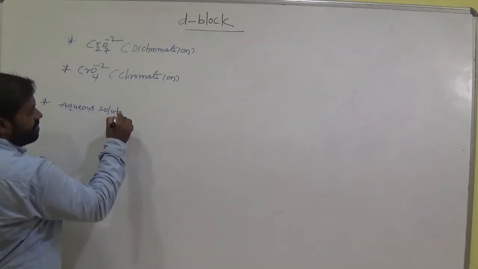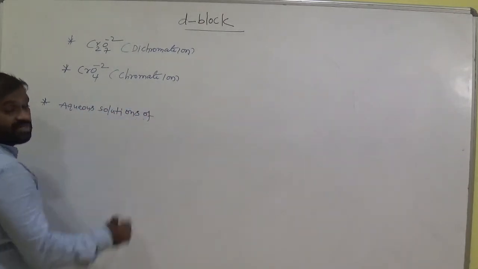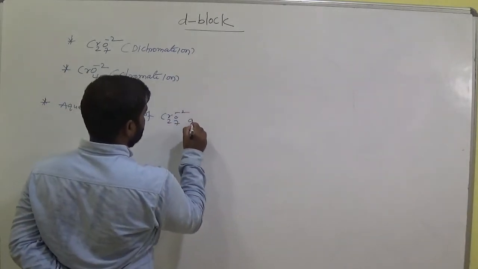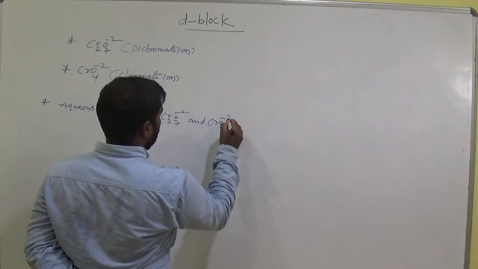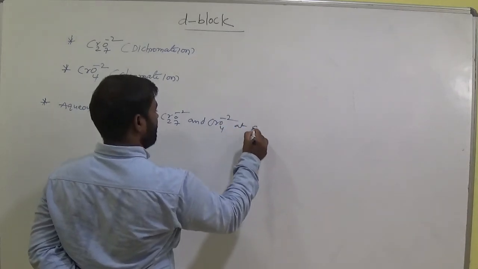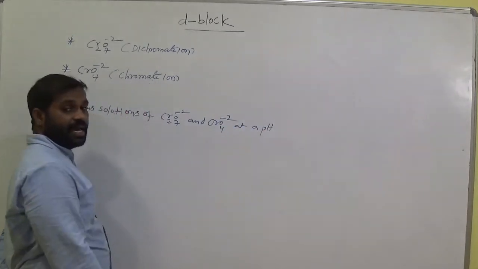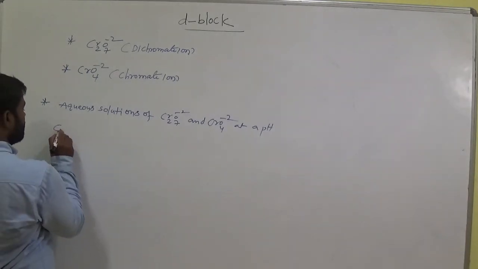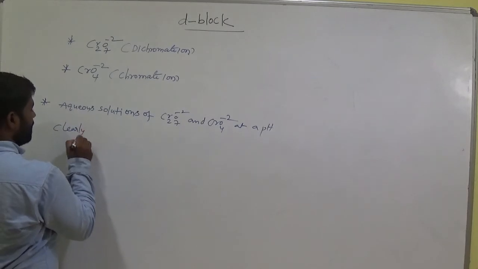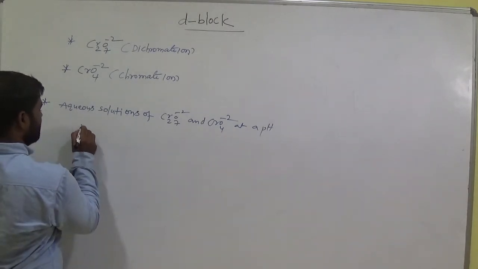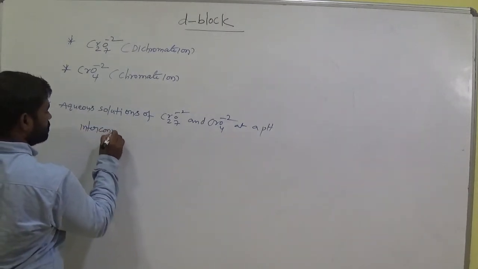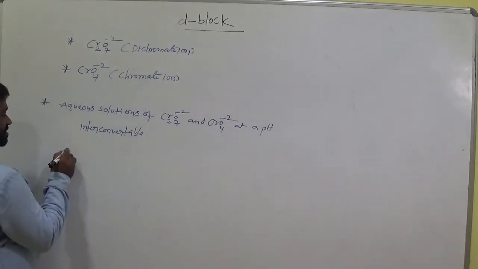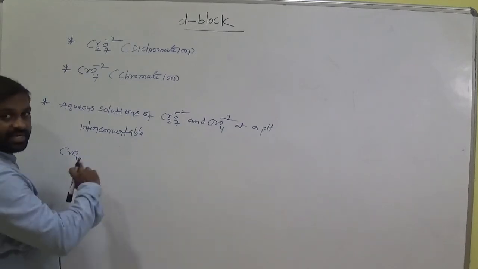Now, aqueous solutions of Cr2O7 2- and CrO4 2- at a pH. pH means acidic nature or basic nature. At a pH, clearly, that means they are interconvertible. Okay, let's see. What is interconvertible? They are able to change into one another.